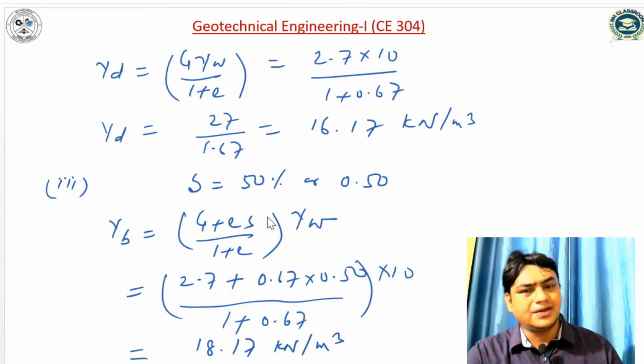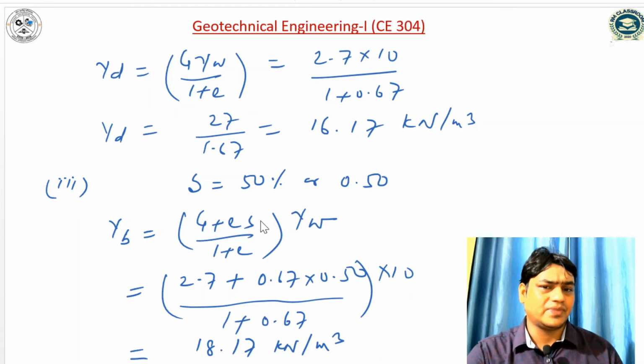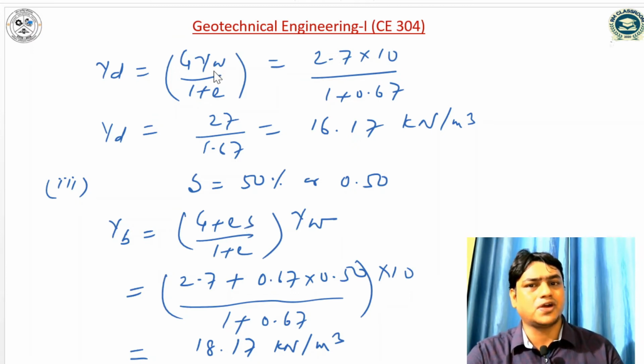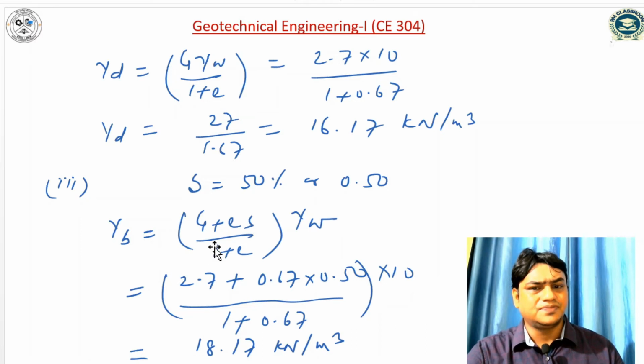I told you that there are three types of soil: dry soil, fully saturated soil, and partially saturated soil. In case of dry soil, our degree of saturation is 0. That's why there is no effect of degree of saturation in the expression of dry density. In case of fully saturated soil, the degree of saturation is unity, and the density will be saturated density.